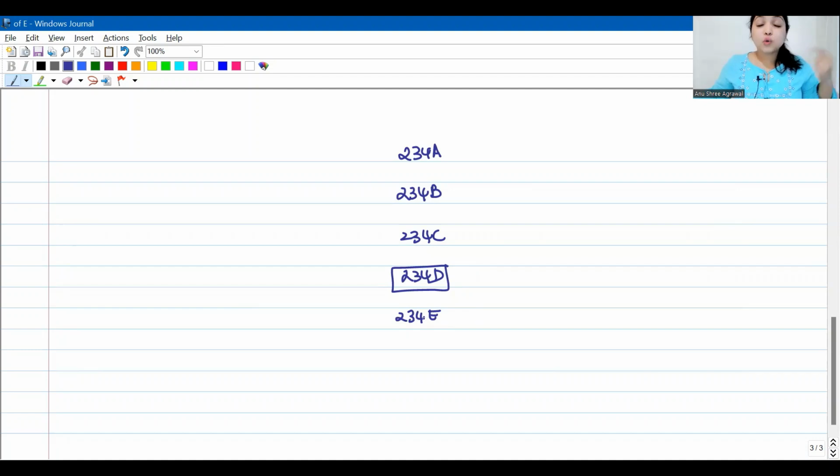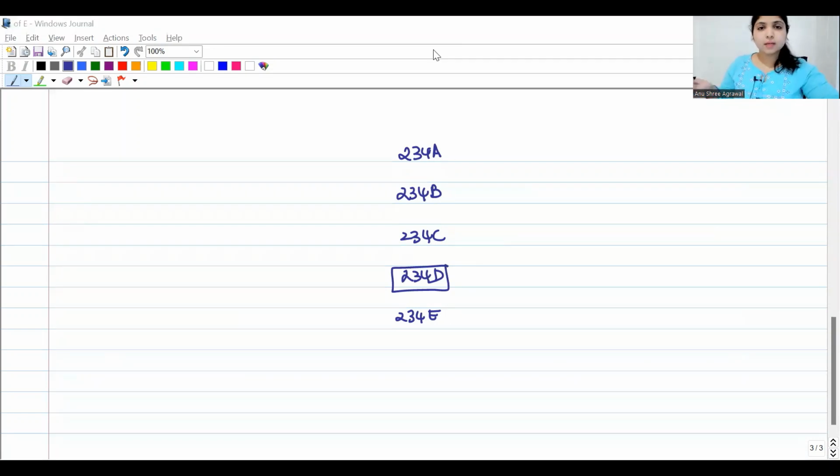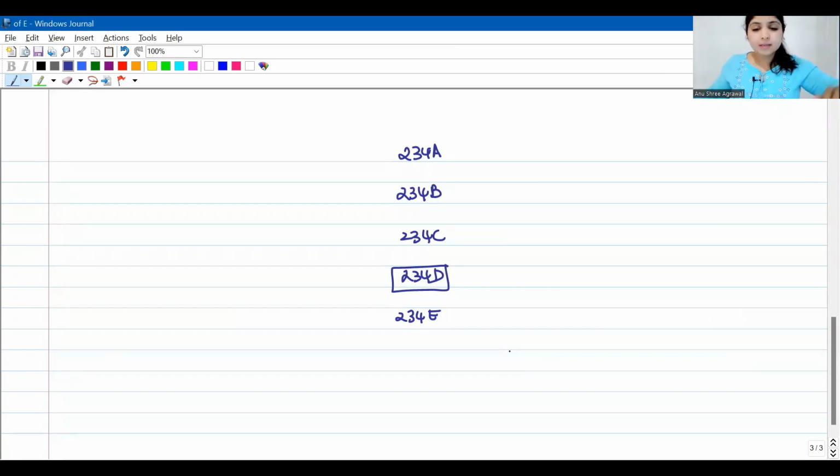234E is when you don't file your TDS TCS return on time. Then you will have to pay a fees, that is 234E. How much is the fees? You will have to pay a fees of 200 rupees per day of delay, that is 234E. Delay in filing TDS TCS return. 234F fees is when you file your income tax return late. So when you file your income tax return late, 234A interest and 234F fees get attracted for the same default, filing your income tax return late.